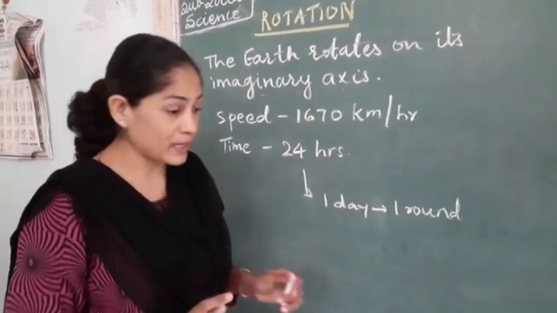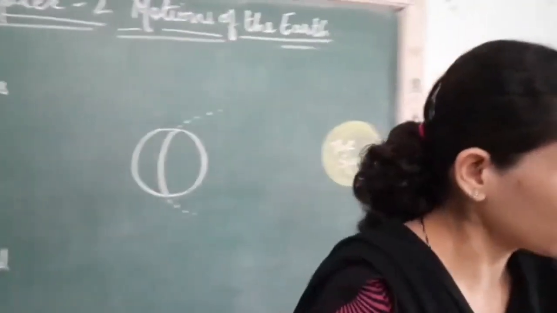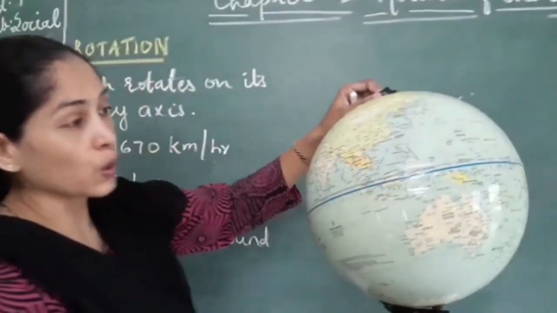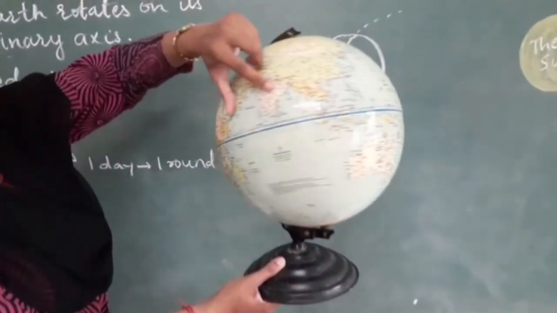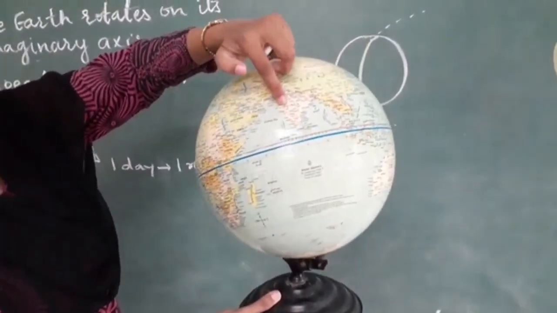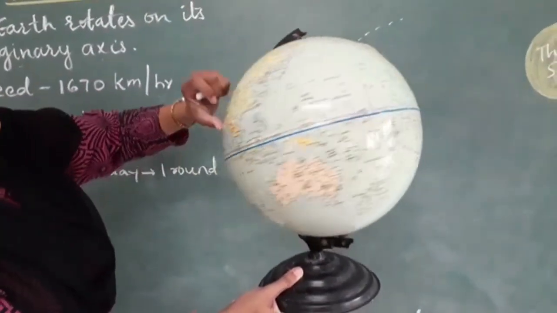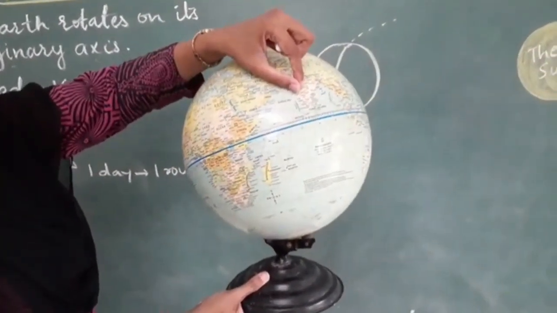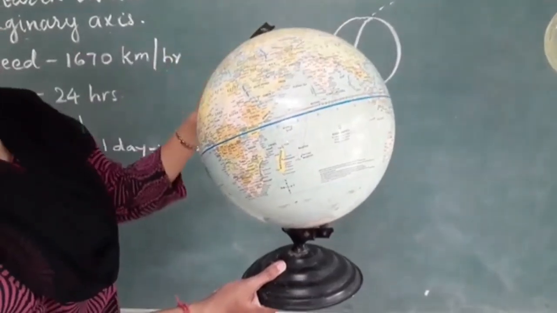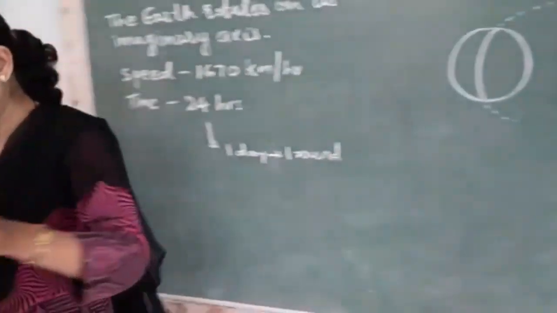Okay, for example, let me show you the globe. This is our globe. Here is India. From here it starts and comes back to this place again, it takes one full day, 24 hours. Okay.